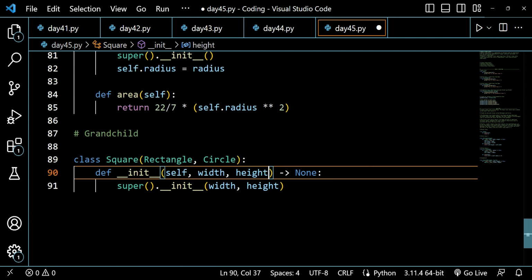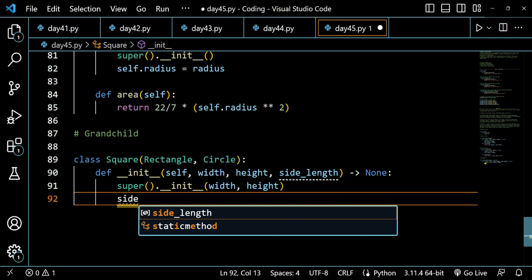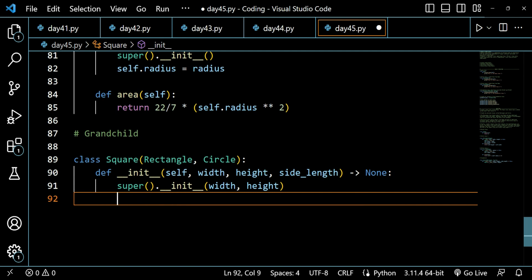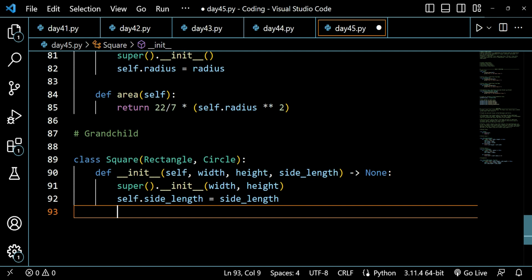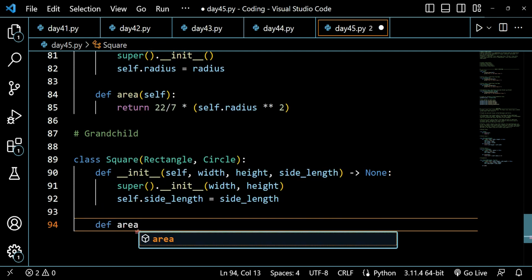We just need to put side length here, and I have to write self.side_length equals side_length. Then I have to create a method.